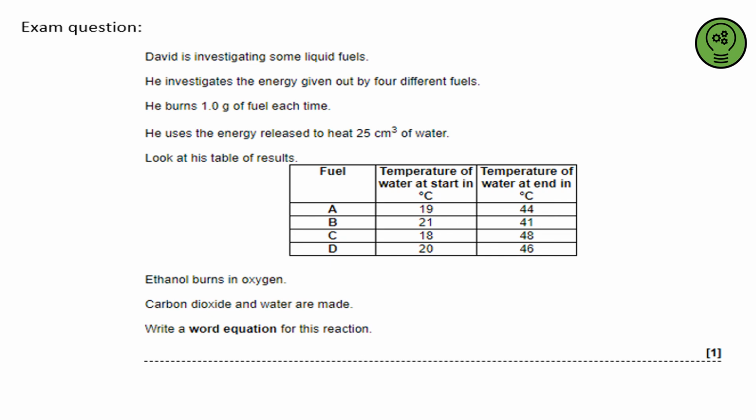Here we go. Ethanol burns in oxygen. Carbon dioxide and water are made. Okay, well, what are my reactants? The ethanol and the oxygen. And what are my products? The carbon dioxide and water.